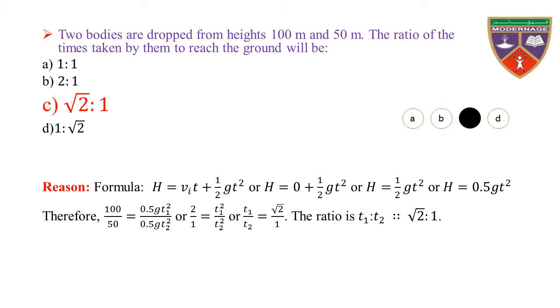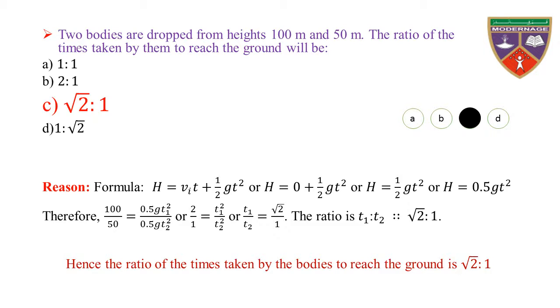Now taking the square root on both sides, T1 over T2 is equal to root 2 divided by 1. The ratio is T1 to T2 equal to root 2 to 1. Hence, the ratio of the times taken by the bodies to reach the ground is root 2 to 1.